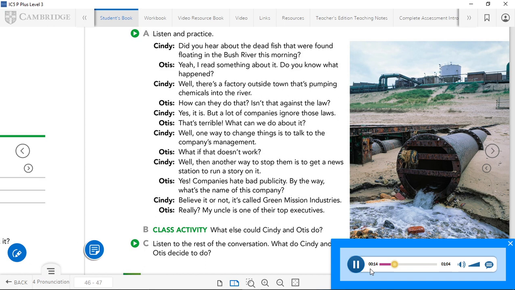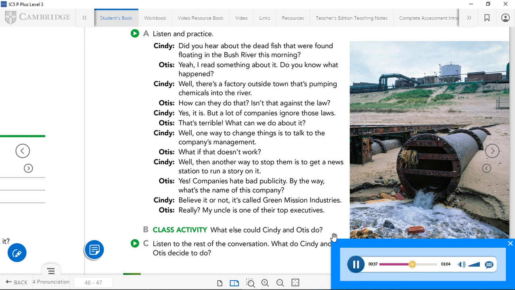Did you hear about the dead fish that were found floating in the Bush River this morning? Yeah, I read something about it. Do you know what happened? Well, there's a factory outside town that's pumping chemicals into the river. How can they do that? Isn't that against the law? Yes, it is, but a lot of companies ignore those laws. That's terrible. What can we do about it?